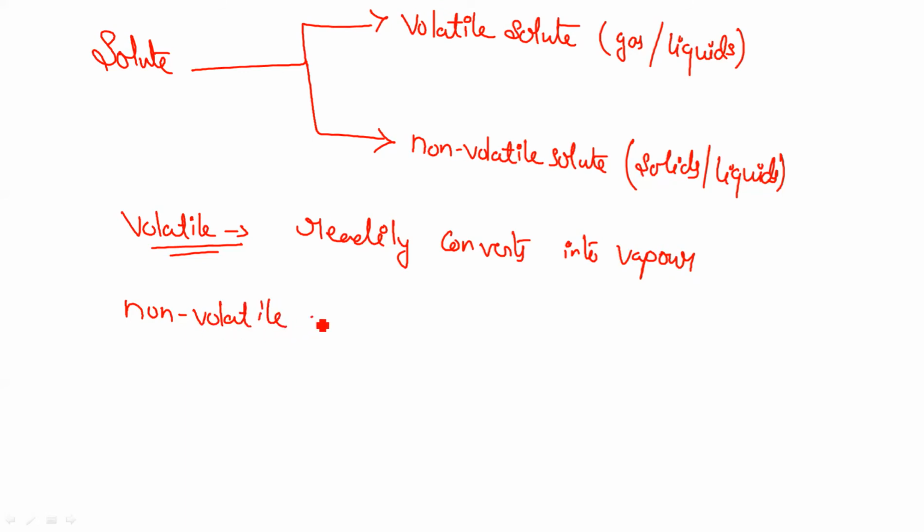Non-volatile solutes are solutes which do not readily, or only very sparsely, convert into vapor. If they are not converting into vapor, then they will affect the vapor pressure. It was important to make you understand this, because after this you are going to understand the further part of the chapter.